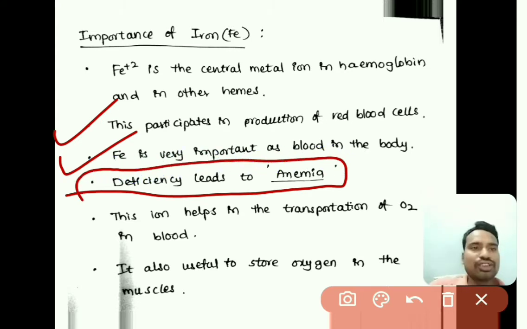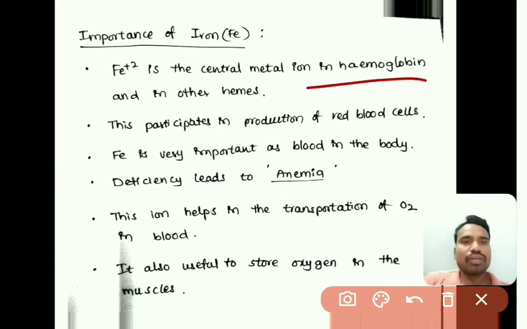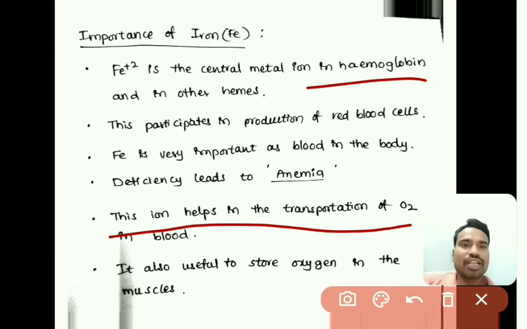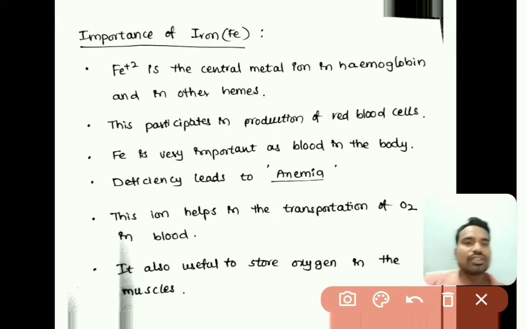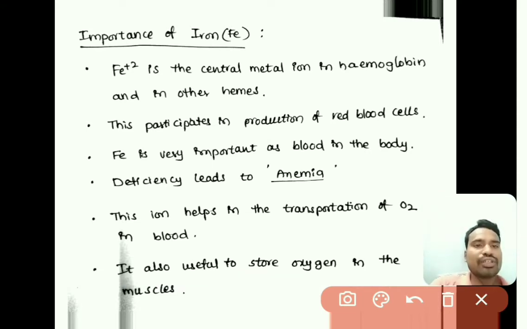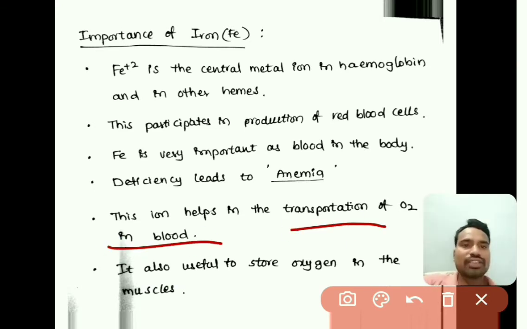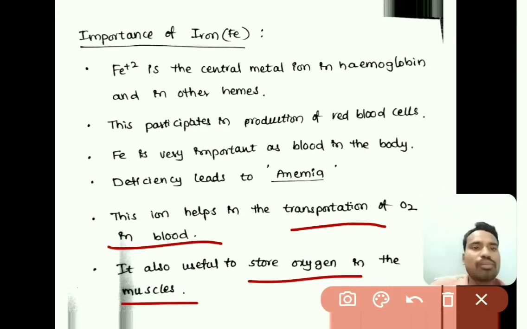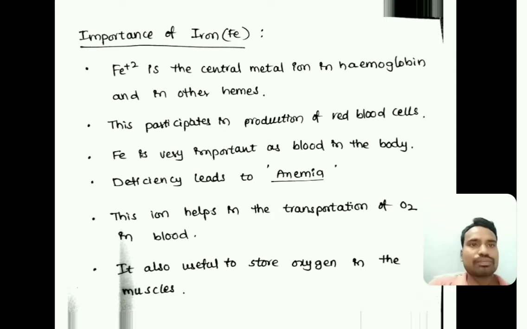Anemia leads to so many further diseases, right. The iron present in hemoglobin is very helpful in the transportation of oxygen from the respiratory organs to the tissues. It is also useful in the storage of oxygen in the muscles as well as in the tissues.